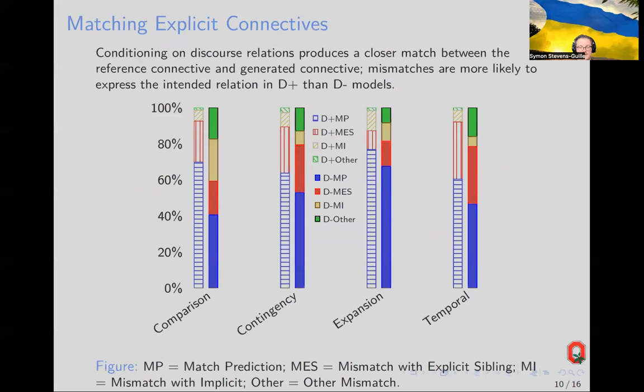This graph shows that conditioning on discourse relations produces a closer match between the reference connectives and generated connectives. Here, the exact matches are on the bottom and the mismatches on the top. So mismatches in D+ are more likely to express the intended relation than those in the D- models. And notice that the mismatch category "other", which is at the top, is much bigger for the D- model. This corresponds to mismatches where the chosen connective is neither the reference connective nor implicit, nor even one of the other connectives which can realize the intended discourse relation.